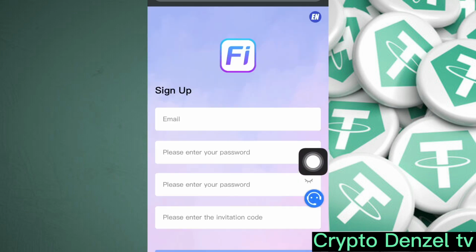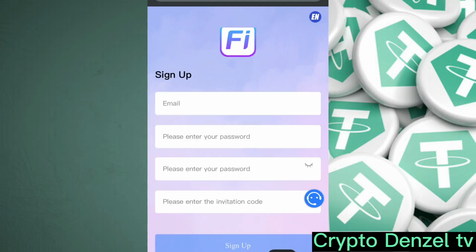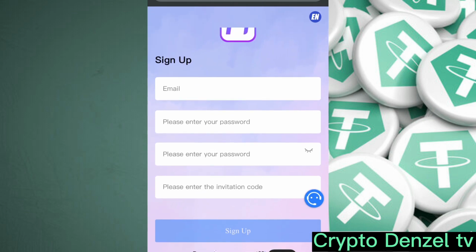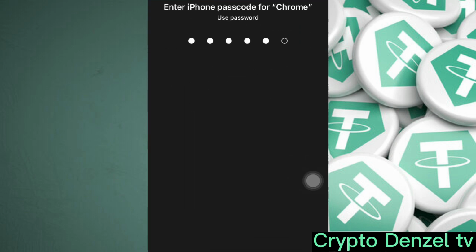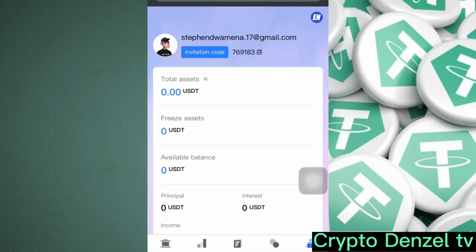Over here we type in our mail, then we type in our password. We confirm the password, and our invitation code is also important. Kindly use my referral link in the description box so that you can get the invite code. Once you have signed up, you click on the login button down here. I already have an account, so I'll click on the login button and log in right now.